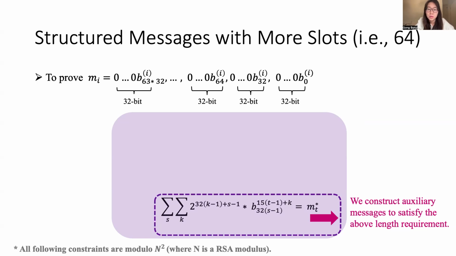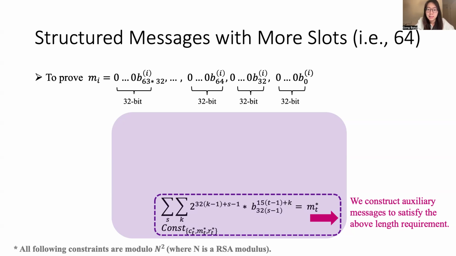So here, we use the binary records inserted from 15 messages to construct one auxiliary message. But this specific number can be changed due to different parameter settings or choices. Then we use Paillier encryption to commit all these auxiliary messages.